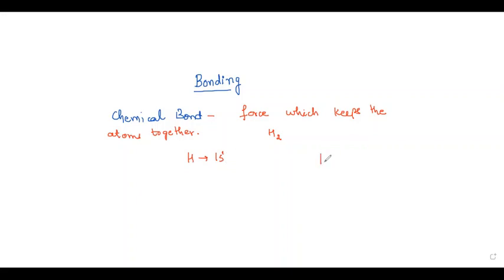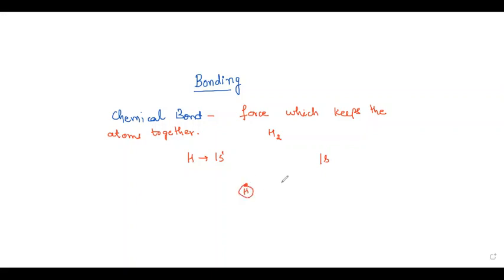What is the meaning of 1s? It's the first shell and the first orbital in hydrogen, and the number above s is the number of electrons in the orbital. Yeah, very good. So hydrogen has only one electron, fine?